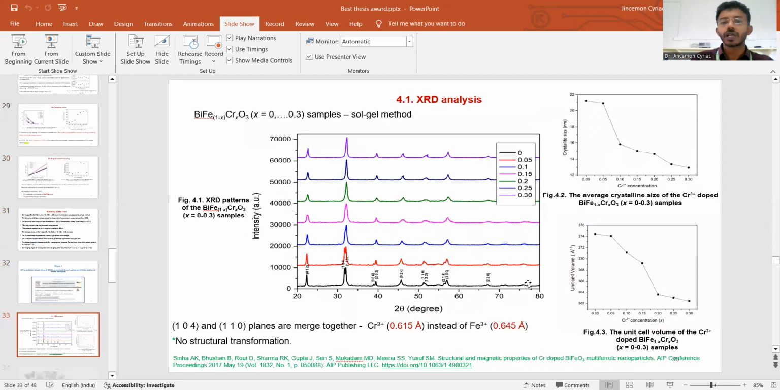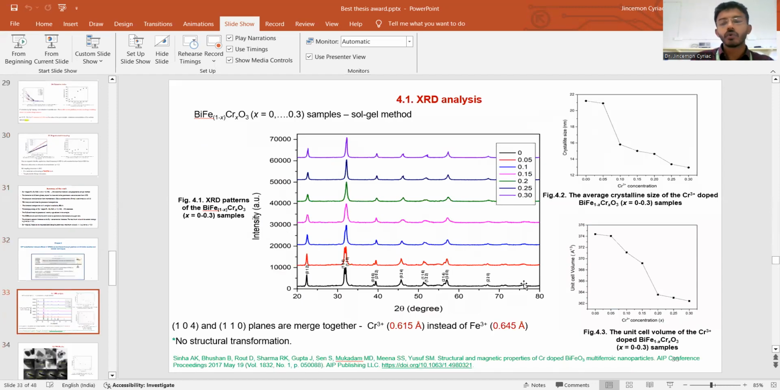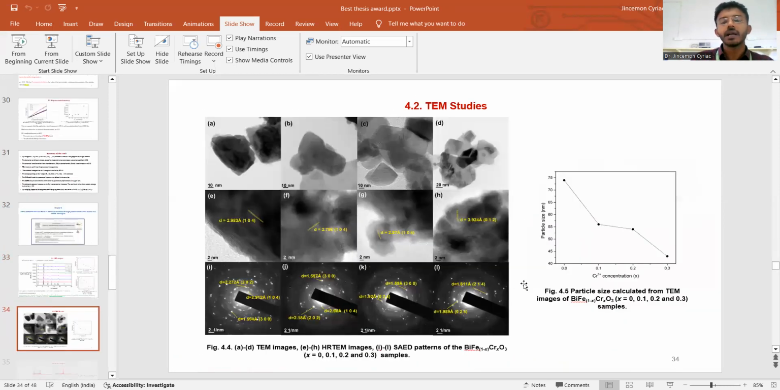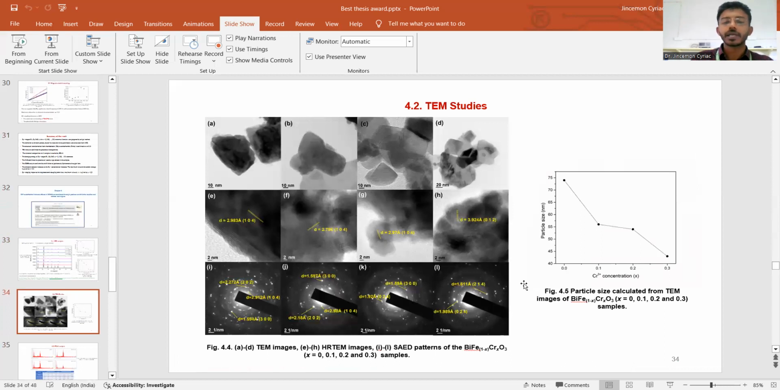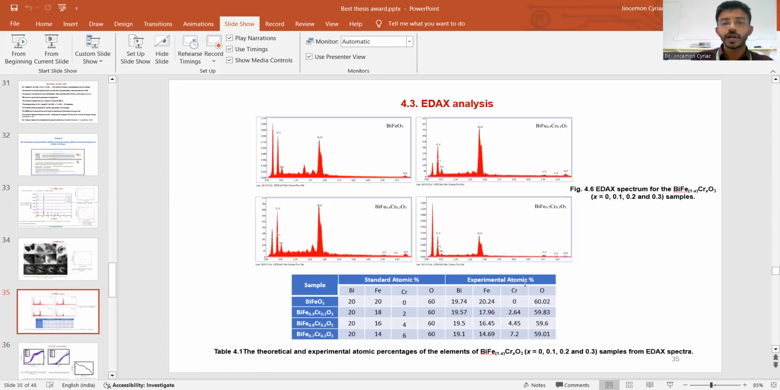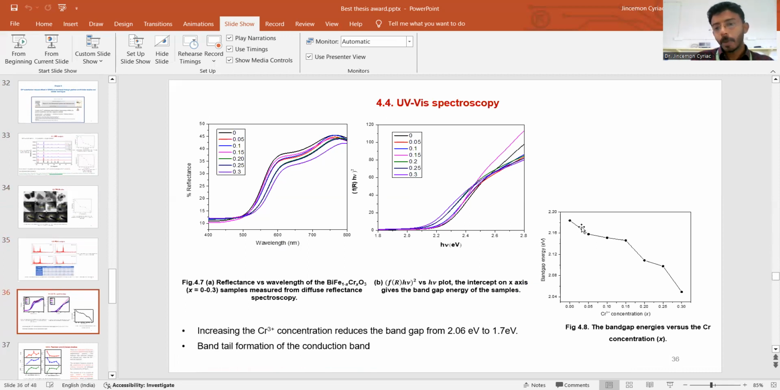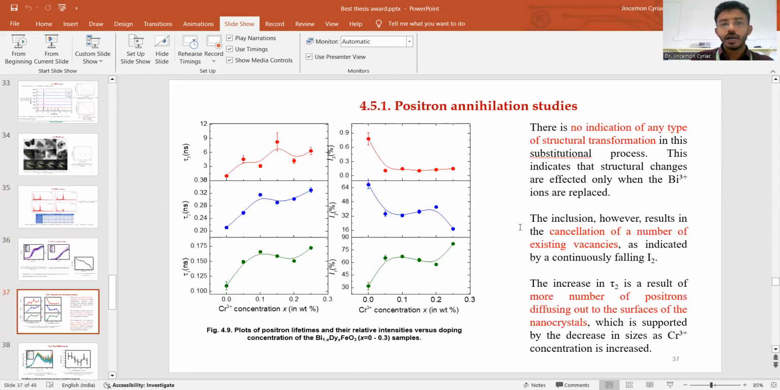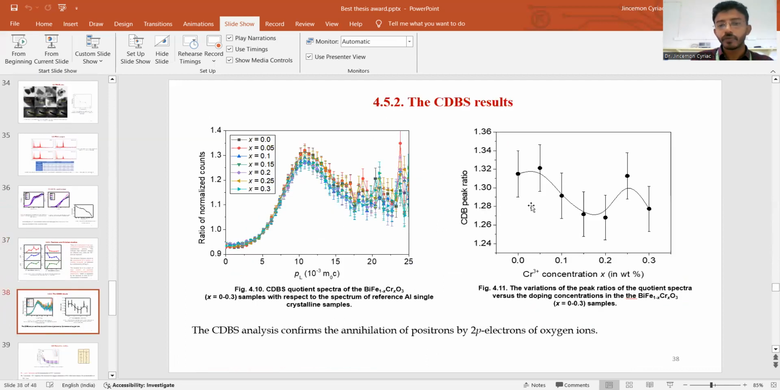Here, there is no structural transformation. When we adopt a rare earth material into the Bi3+ site, the structural transformation is obtained. But when we replace Cr3+ at the Fe3+ site, there is no structural transformation. Also the band gap energy is decreased. The lifetime change is also due to the formation of vacancy type defect.